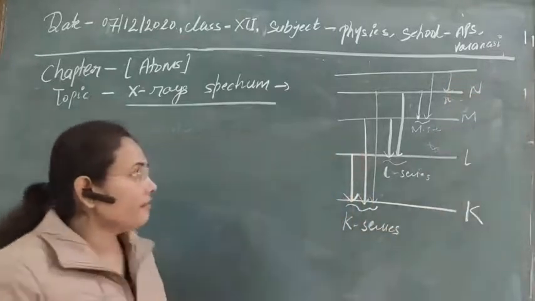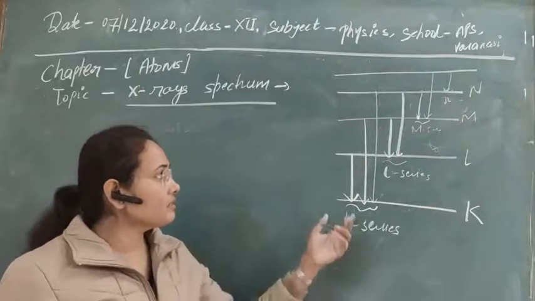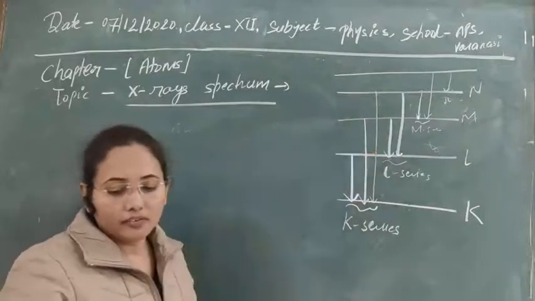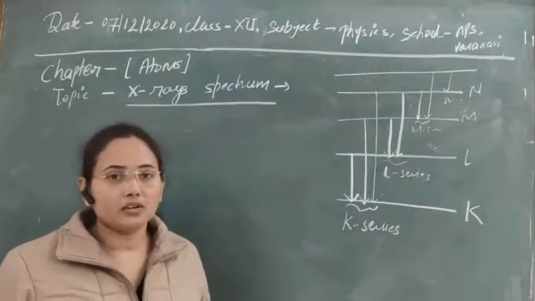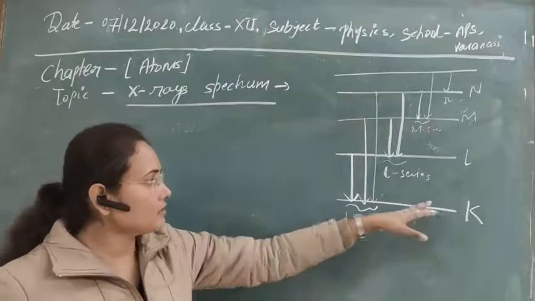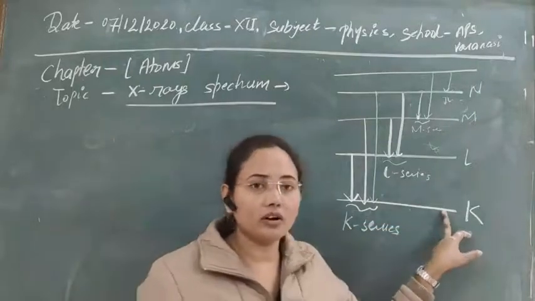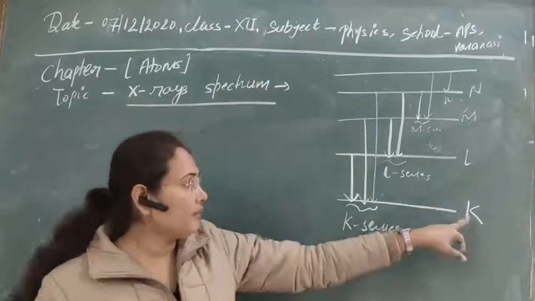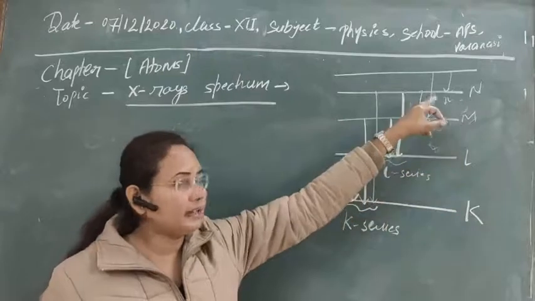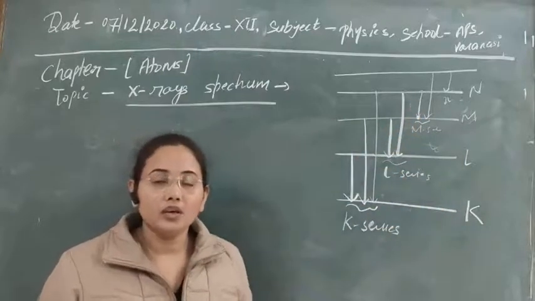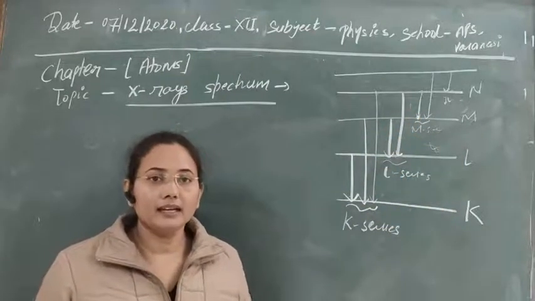So in the same way, knockout of an electron can take place from any of the orbits in which electrons are revolving. It is not necessary that the knockout is only from the K subcell. They can be removed from L, M, and so on, and that depends on the collision of the highly energetic electron